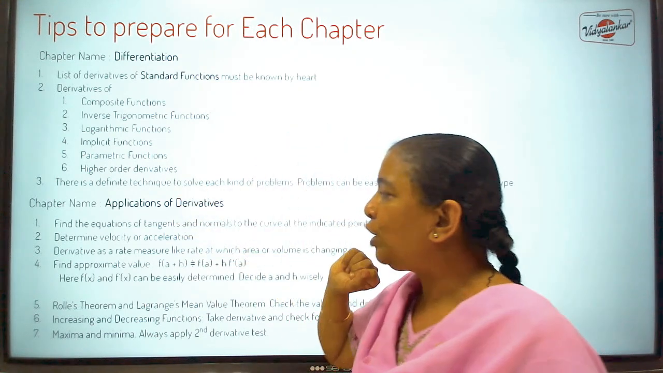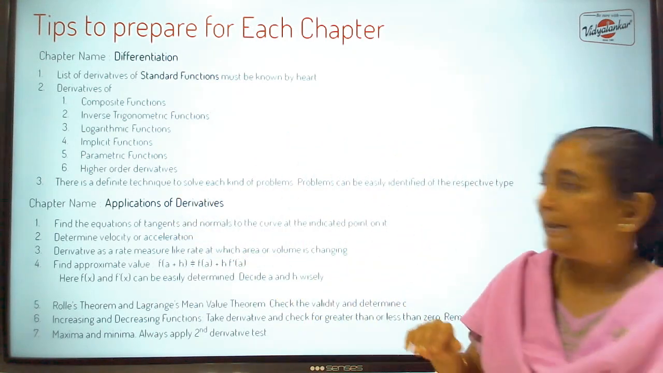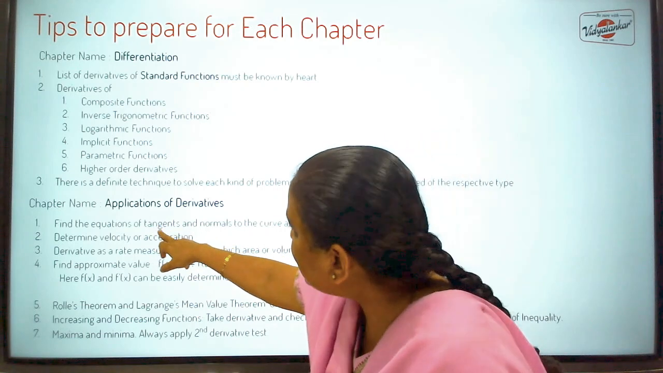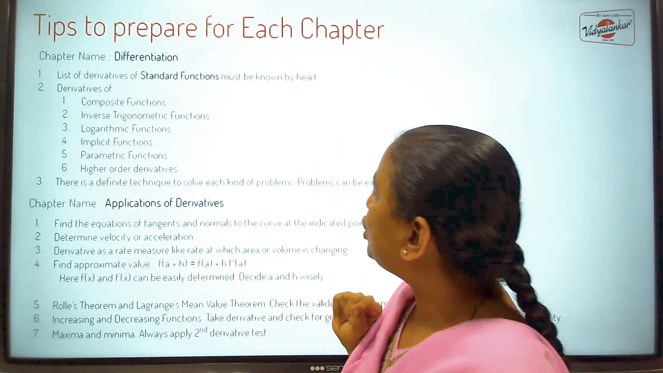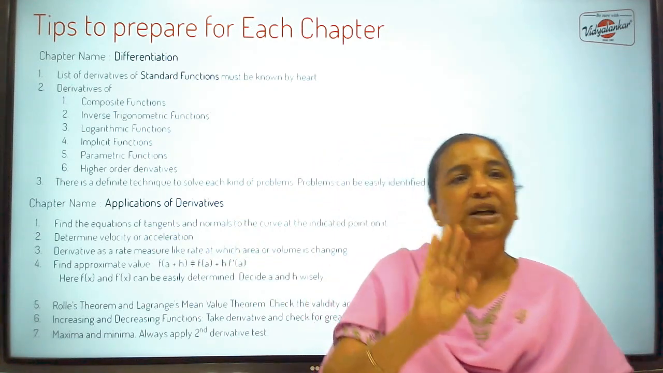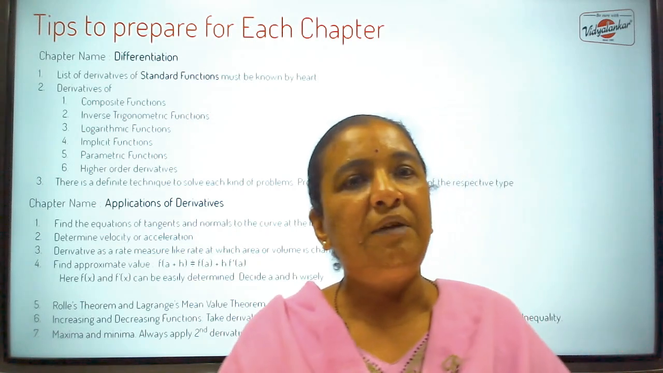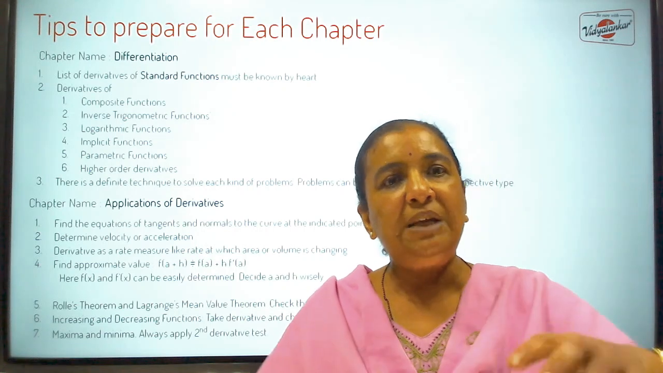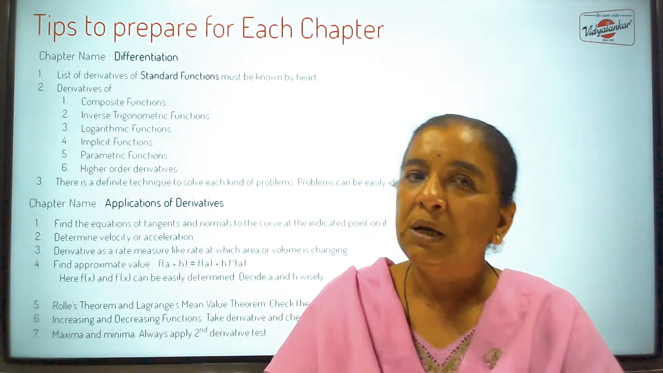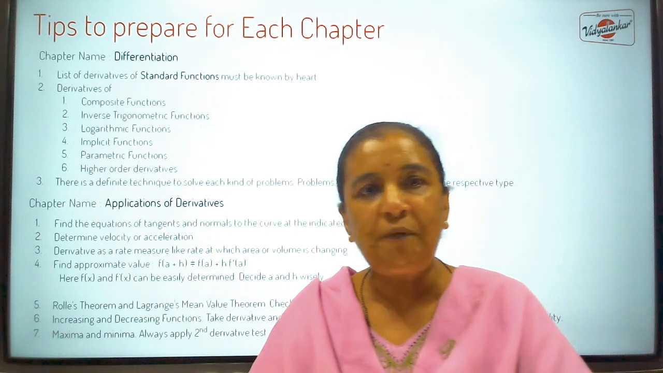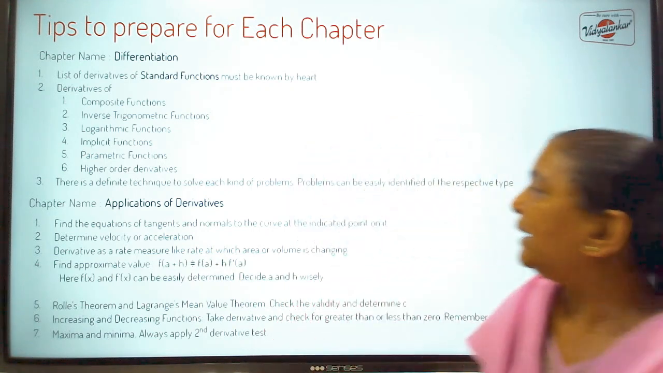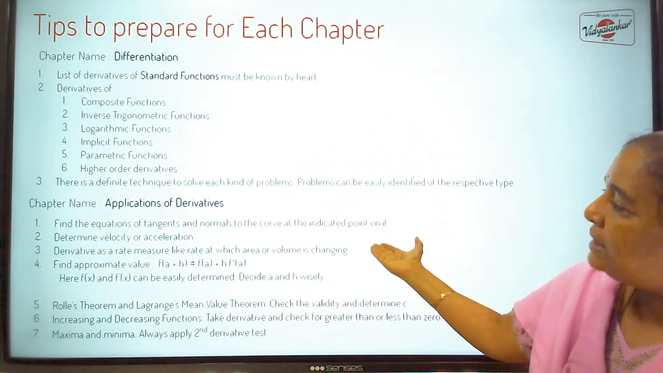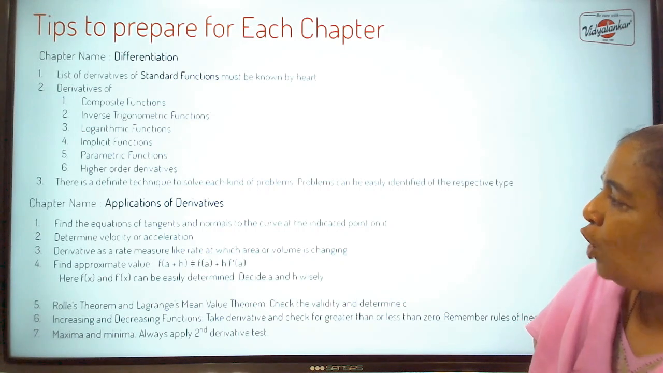Then in application of derivatives, there is a lot of variety. Simplest is find the equations of tangents and normal. Function is given, you know how to take derivative. Dy by dx is your slope of the tangent. Inverse of that is slope of your normal. Minus 1 upon slope of tangent is slope of normal. Correct? So you can easily form the equations of tangents and normal.